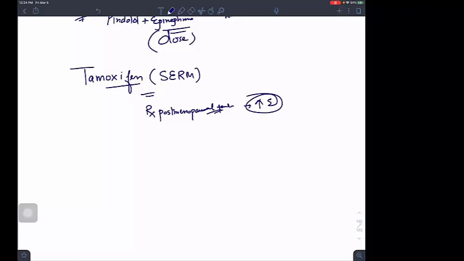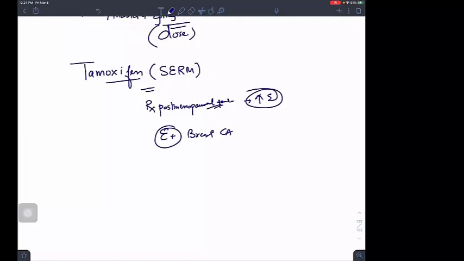Now, if a female is having an estrogen positive breast carcinoma, then it will compete with the breast receptors and it will become a blocker. It will become a blocker, remember. So if I am giving it in a postmenopausal woman, it has increased estrogen activity.